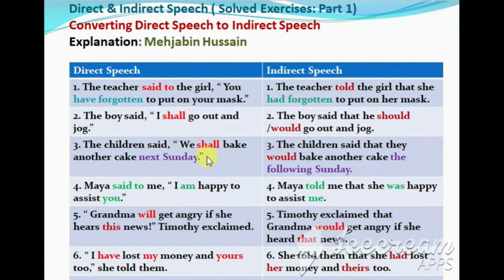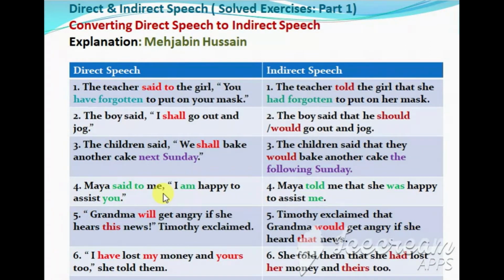The children said, "We shall bake another cake next Sunday." The children said that they, the children are talking about themselves. So the children said that they would bake another cake the following Sunday. Next Sunday will become the following Sunday.